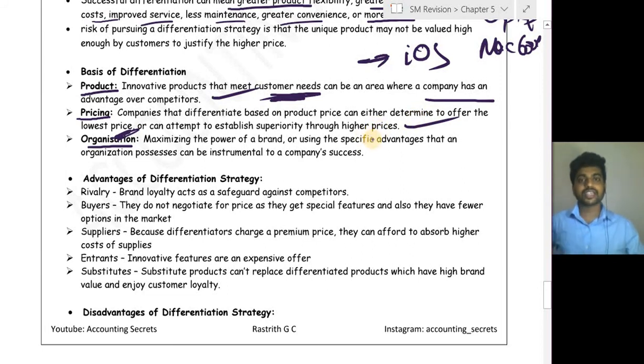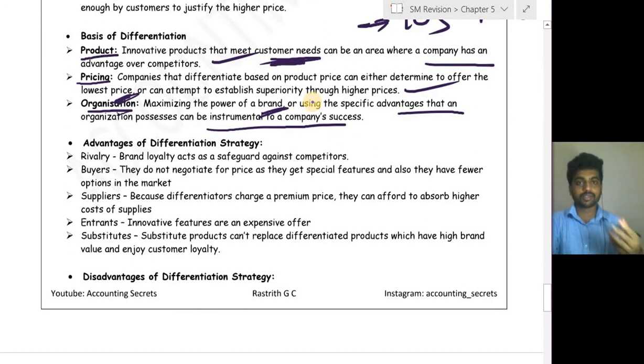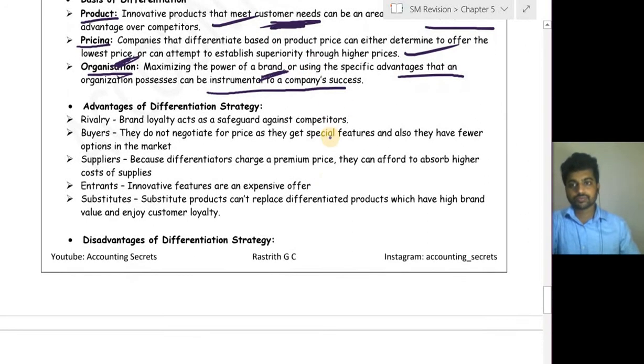So in pricing also they can differentiate their product. Organization: maximizing the power of brand or using the specific advantage that an organization possesses can be instrumental to a company's success. For example, Apple. Apple is the organization. When people hear about that, they are willing to pay for that.